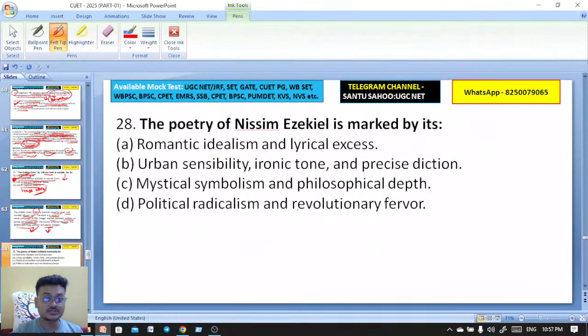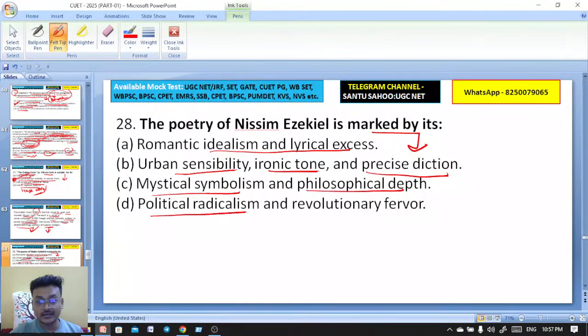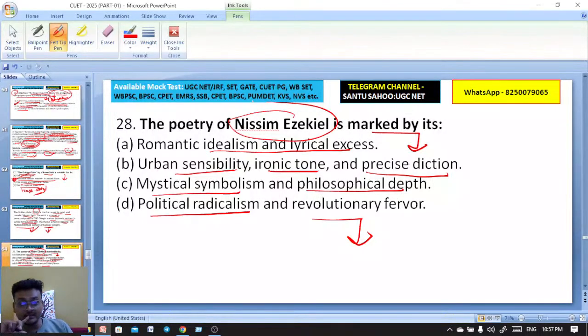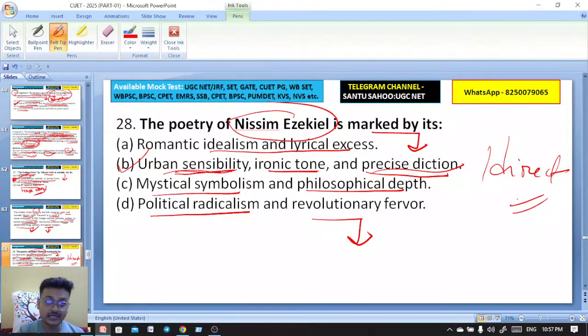Next question. The poetry of Nissim Ezekiel is marked by its what? Romantic idealism and lyrical excess; urban sensibility, ironic tone and precise diction; mystical symbolism and philosophical depth; or political radicalism and revolutionary fervor. In the work of Nissim Ezekiel we find urban sensibility, ironic tone and precise diction. Very ironical, very to the point, direct. So here again B is the right option.